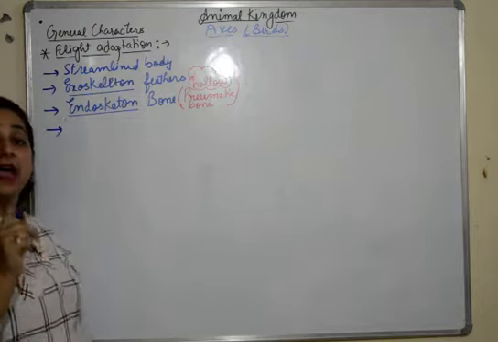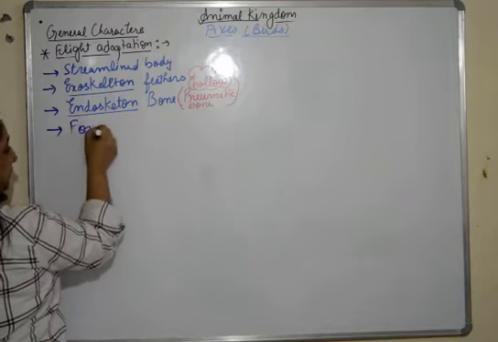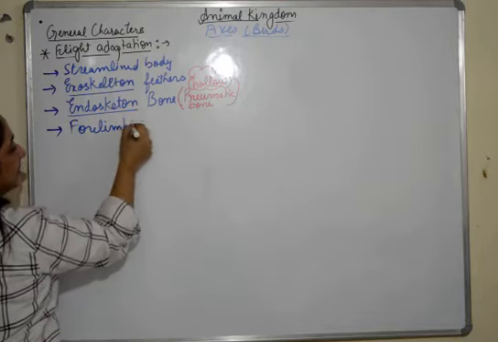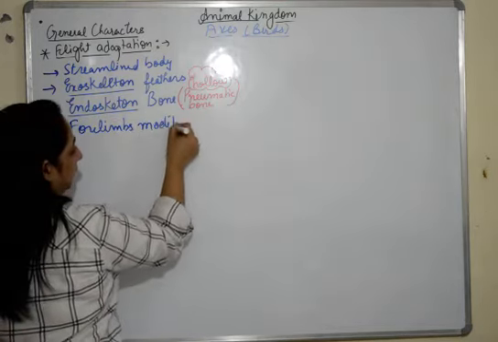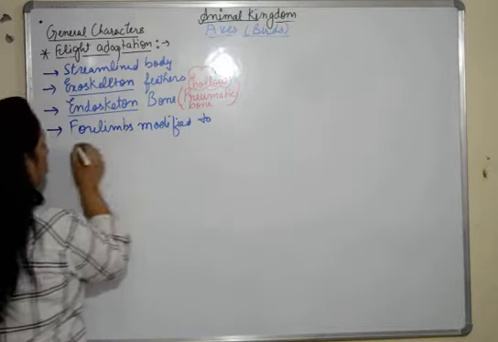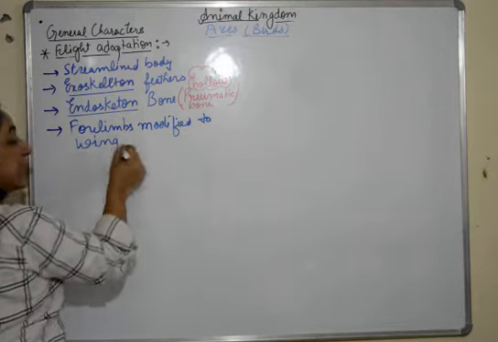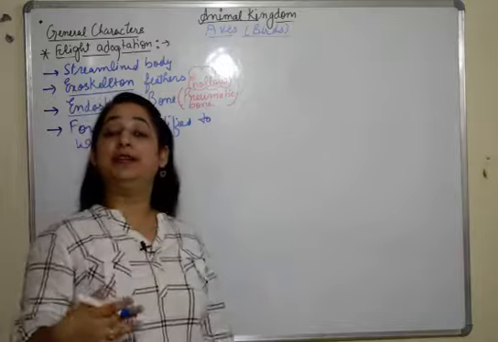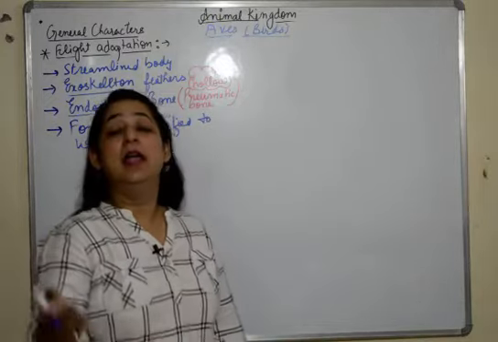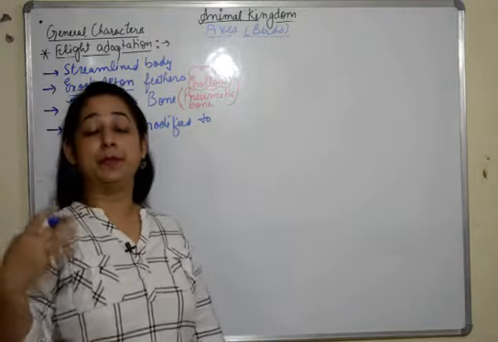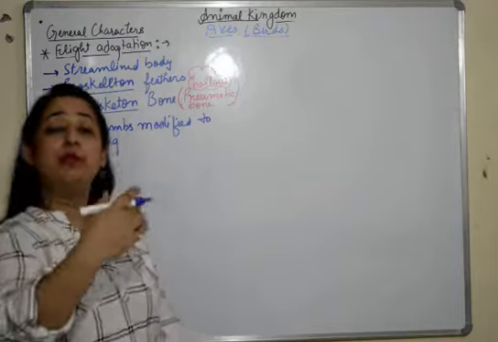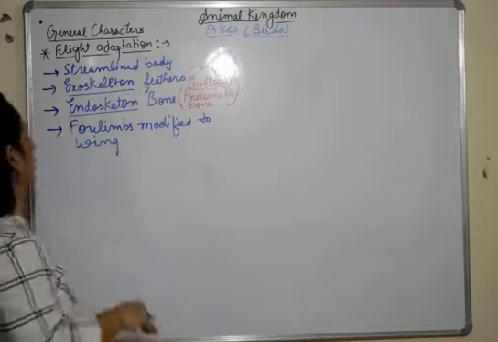Then they have four limbs modified to wings. Their four limbs, that means these arm-like structures, are modified into wings for flight, and these wings also have multiple types of feathers which enable them to fly, and they vary from bird to bird.